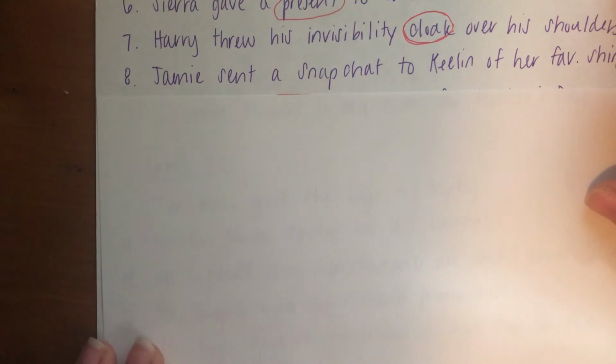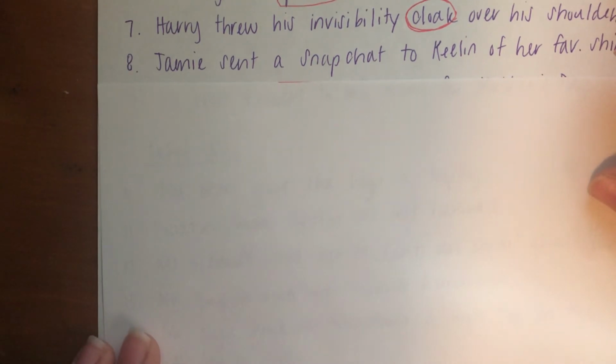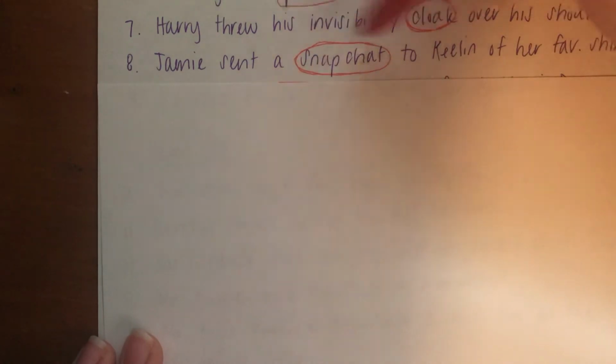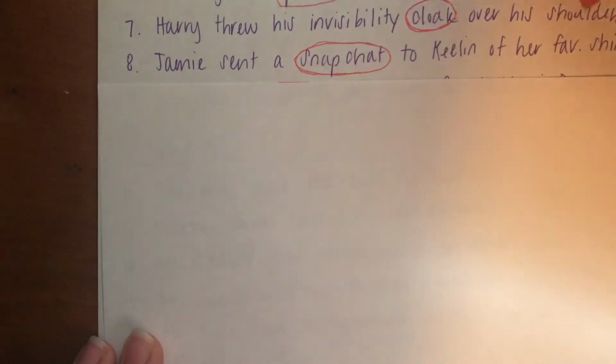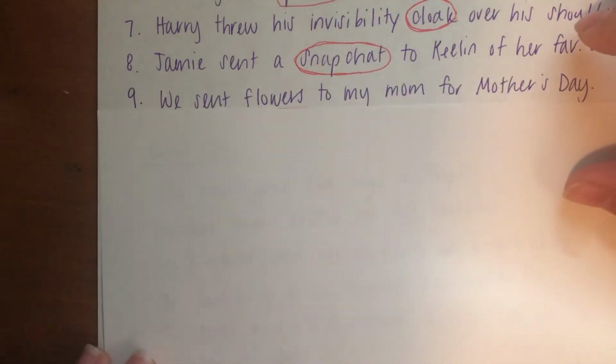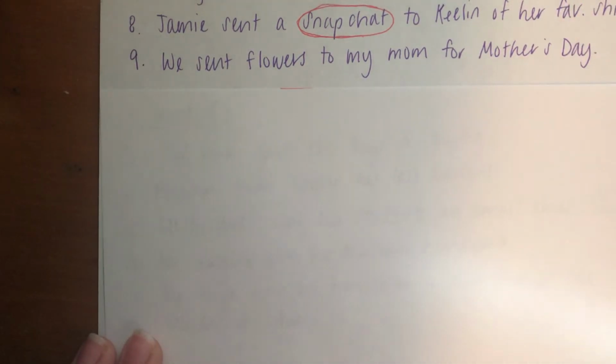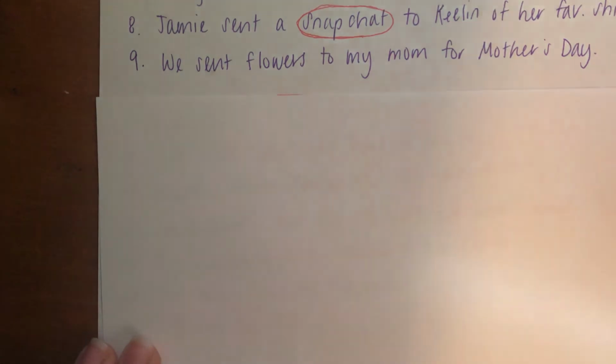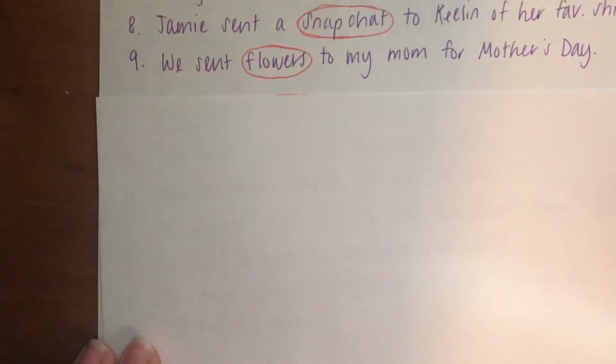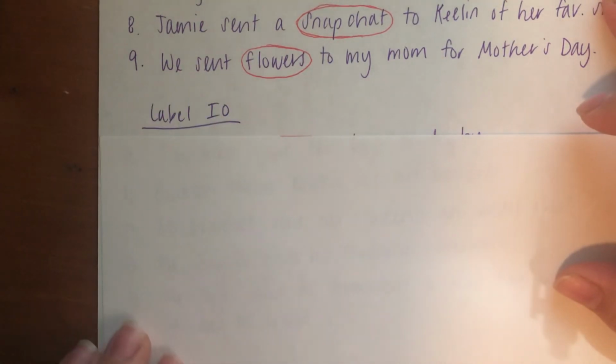Number 8, Jamie sent a Snapchat to Keelan of her favorite shirt. Sent is our action. Sent what? Snapchat. Okay, we didn't send Keelan and we didn't send the shirt. We're sending a Snapchat of the shirt. So Snapchat is our direct object. And number 9, we sent flowers to my mom for Mother's Day. Sent is our action. Sent what? Flowers. Direct object.